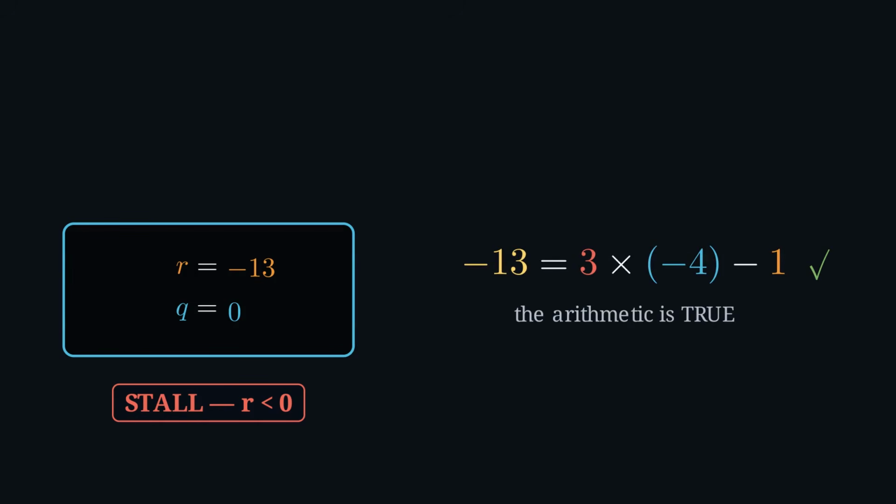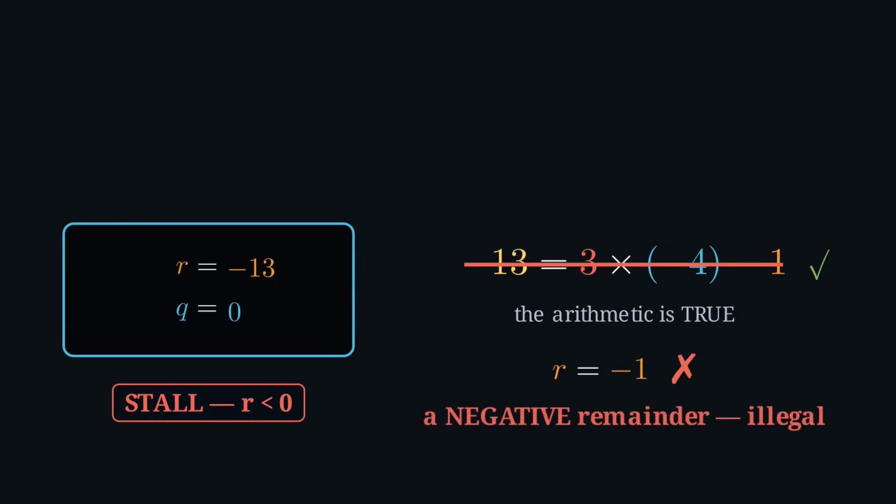First instinct, then minus 4, remainder minus 1. Check the arithmetic. Minus 12, minus 1, minus 13. True. And the remainder is negative, illegal. A rule that stops at 0 is not enough. Today's theorem does not stop there.